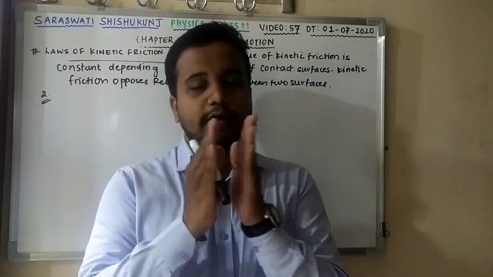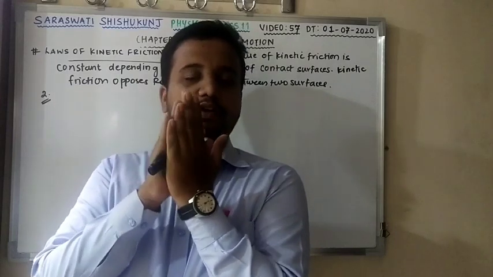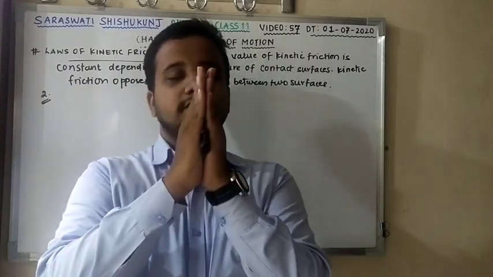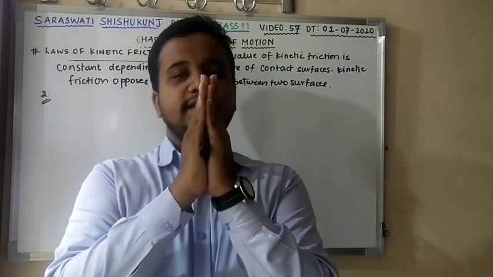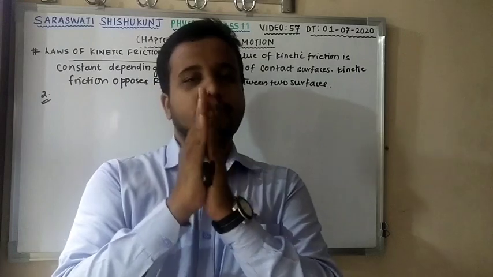You know what the area of contact is? The surface area of the surfaces which come in contact with each other is known as the contact surface. Suppose I am joining these two hands like this, then this palm is my area of contact.